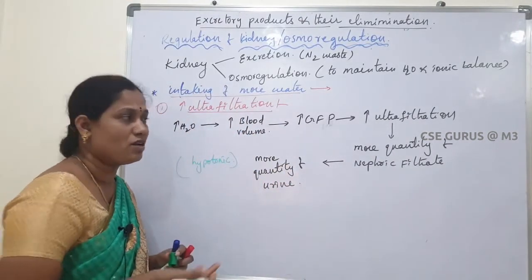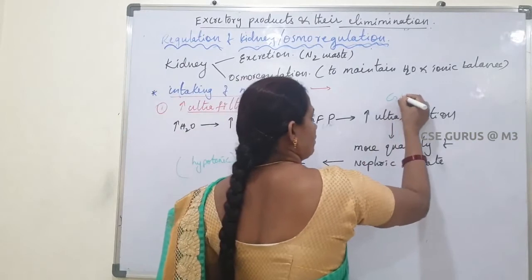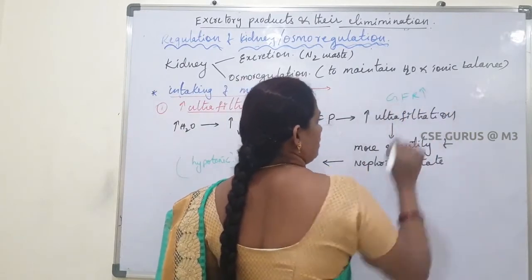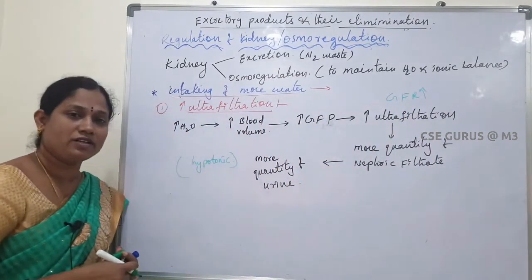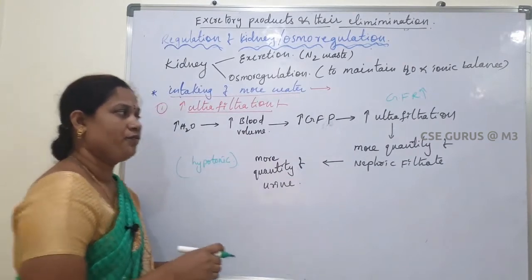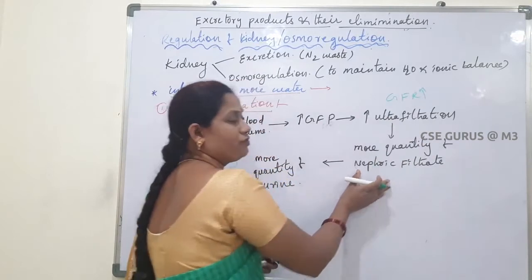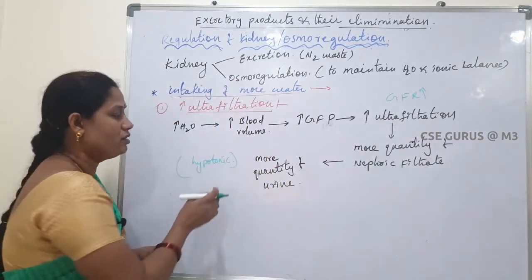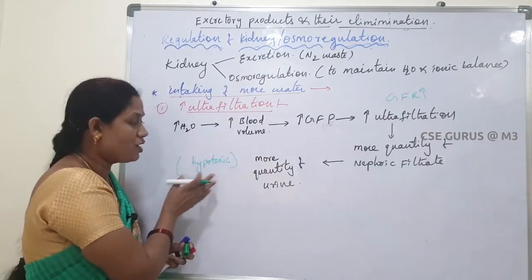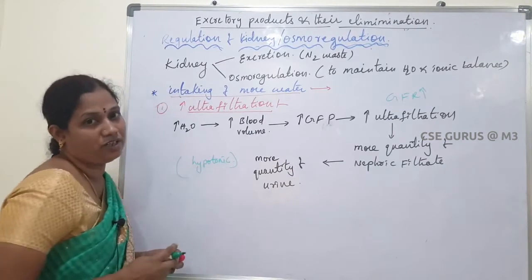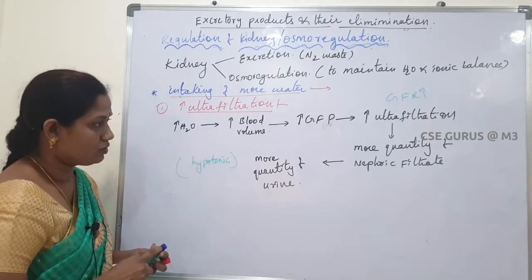GFR is increased. Glomerular filtration rate is increased, so more filtration takes place. So more quantity of nephric filtrate is formed, then more quantity of urine, hypotonic urine, is formed. Okay.